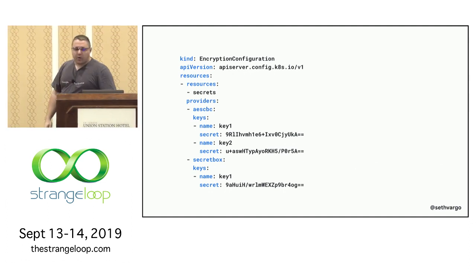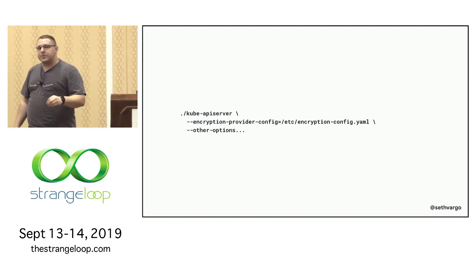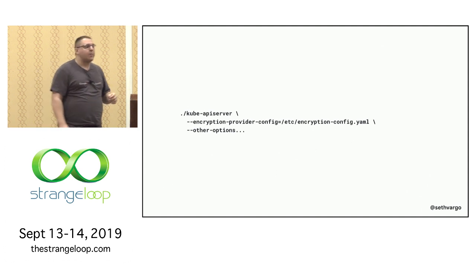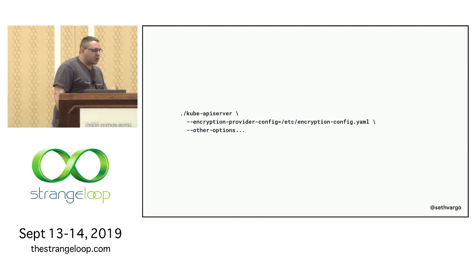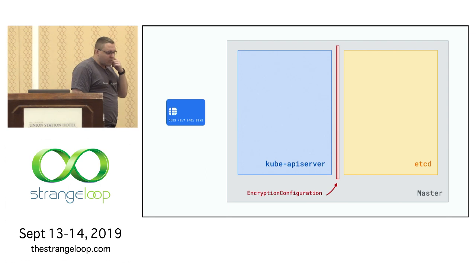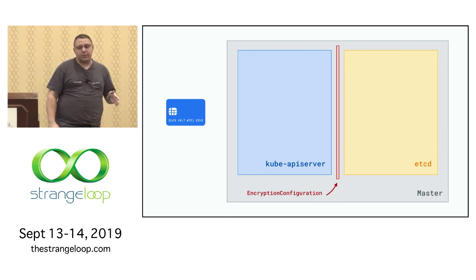Once we write out our YAML, we then have to pass an additional option into the Kubernetes API server. We have to specifically specify the encryption provider configuration file, which is just that YAML file I showed on the previous screen. So what does this look like in practice? Well, going back to our diagram from before, we have our piece of data, the API server, and now we have our encryption configuration in the middle.